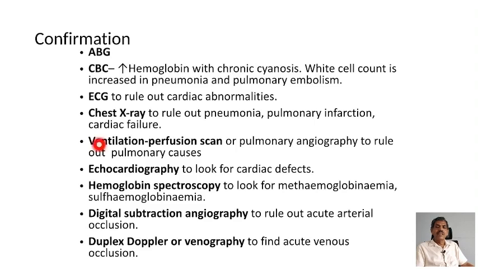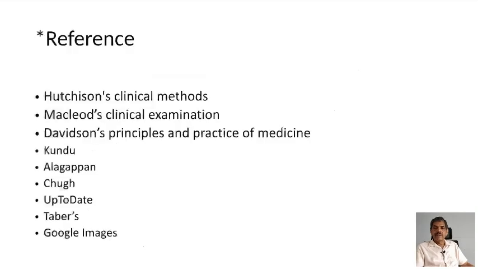Next is the ventilation perfusion scan and pulmonary angiography, echo to see whether there is any cardiac defect, and hemoglobin spectroscopy, especially with sulfhemoglobinemia or methemoglobinemia, digital subtraction angiography to rule out arterial occlusion, and Doppler study or venography may be required in the case of acute venous obstruction.